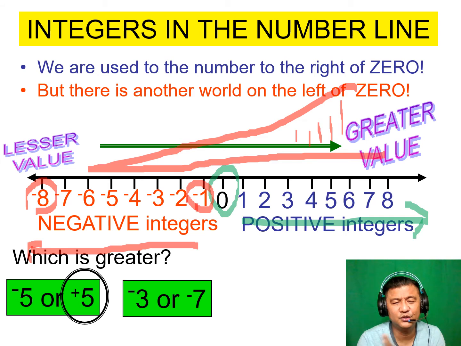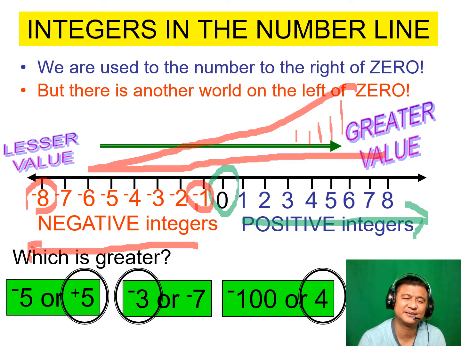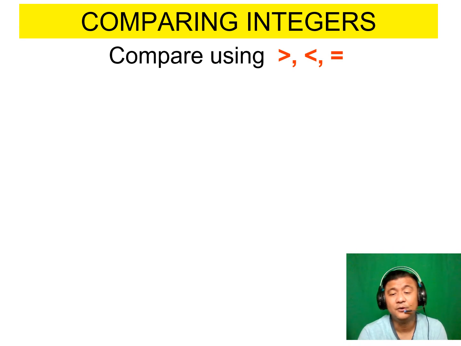Which is more to the left? Oh, the 7 is more to the left. So it is lesser, therefore -3 is greater. See that? How about this? Which is greater? Think. Answer. Correct. How about this? Think. What do you think is greater? That's greater. Awesome. Next.